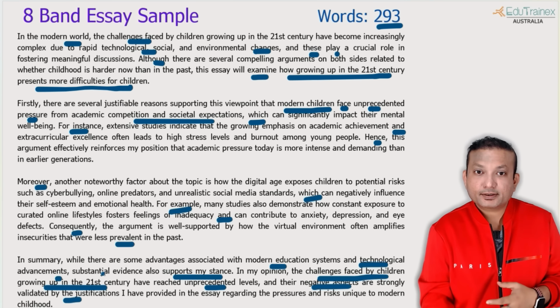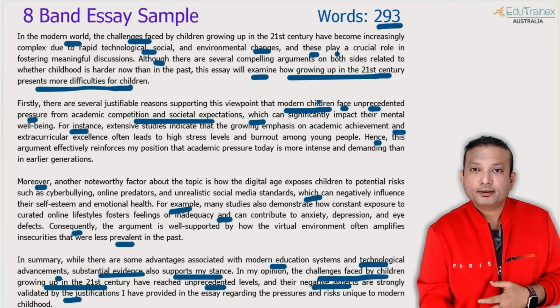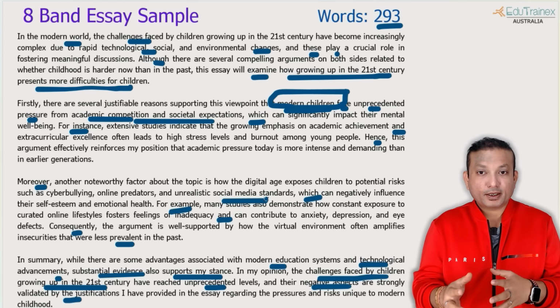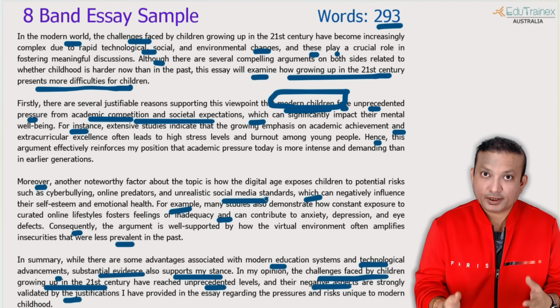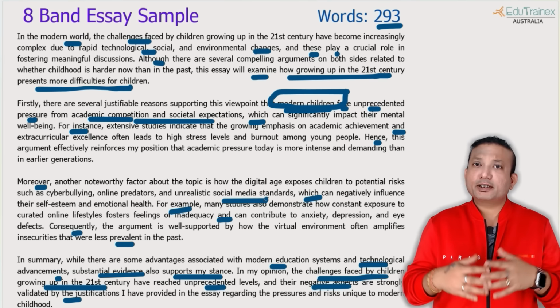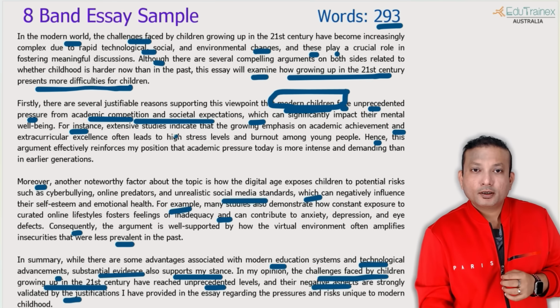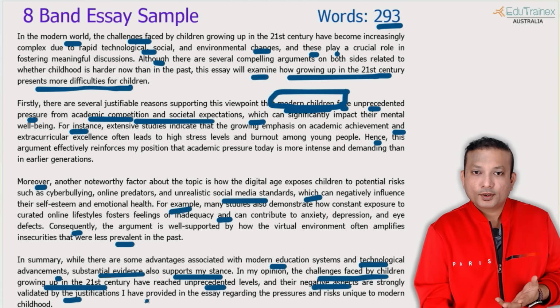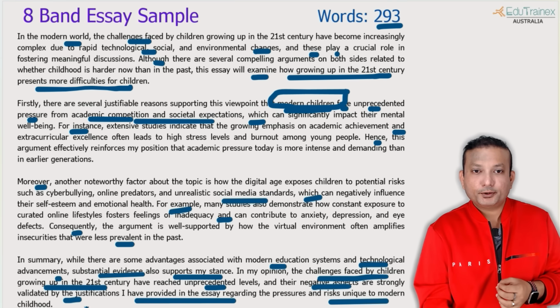the essay provides substantial evidence regarding, or you can say, how modern children face problems related to academic competition and digital age disturbances. You can sum it up like that as well, or you can write it in different words as well. If you are capable, if you are not capable, you can sum up the same ideas. Instead of digital, you can say online. Instead of academic competition, you can say academic excellence. Words like that can be used. And then finally, you express your opinion regarding what? The pressures and the risk unique to modern childhood.